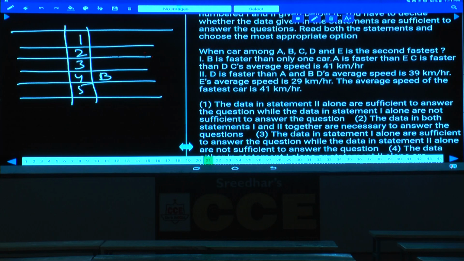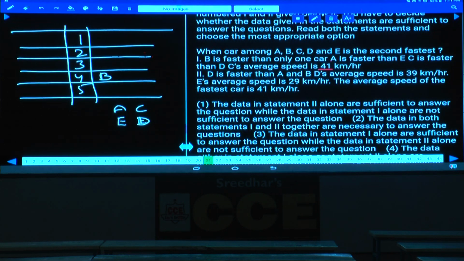B is faster than only one car. A is faster than E. And C is faster than D. Next one: C's average speed is 41 kilometers. Then tell me what is your answer here.